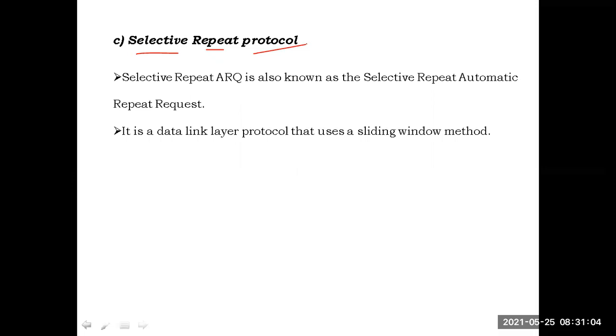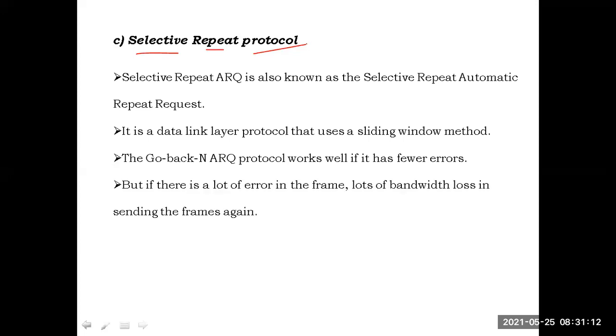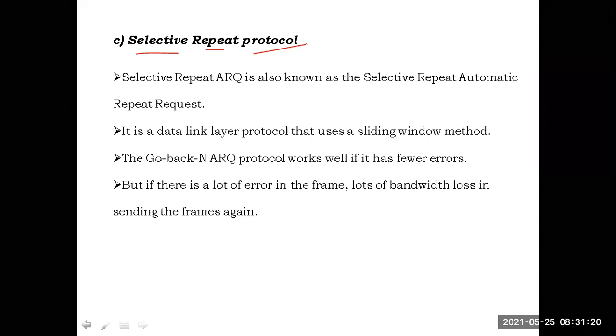This is the data link layer, using the sliding window method. Go back N ARQ works well if there are few errors. But if there are a lot of errors in the frames, lots of bandwidth is lost in resending the frames.